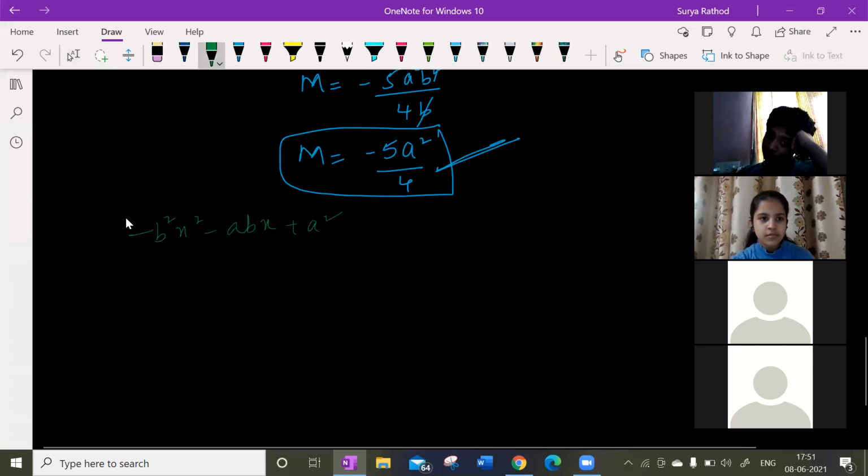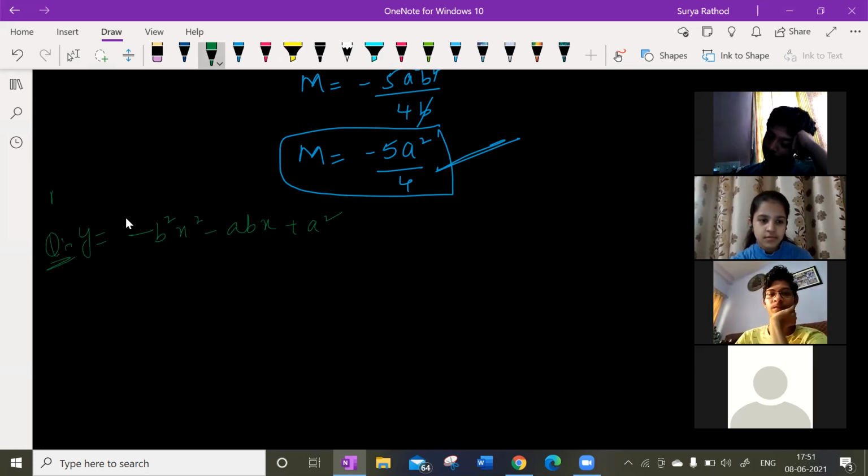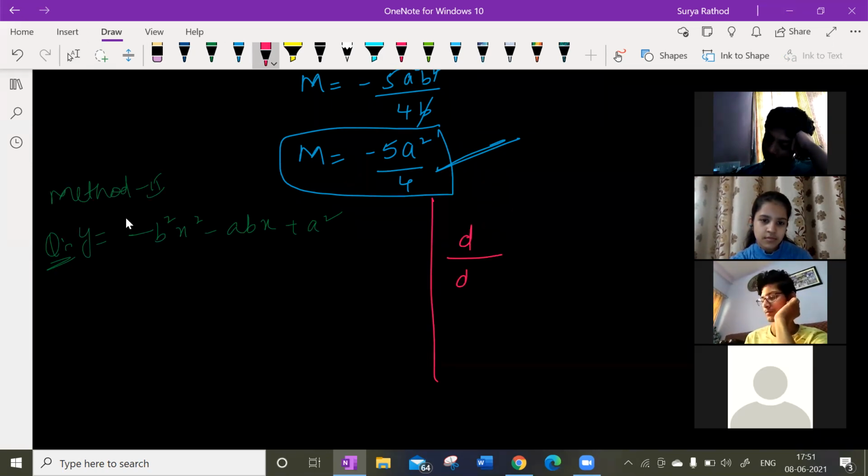This is my given function. Let us say this is y. Let's say this is method 2. Basically you'll be learning differentiation in your upcoming chapters. So now, if I find d by dx of any function, let us say the y function, d by dx.